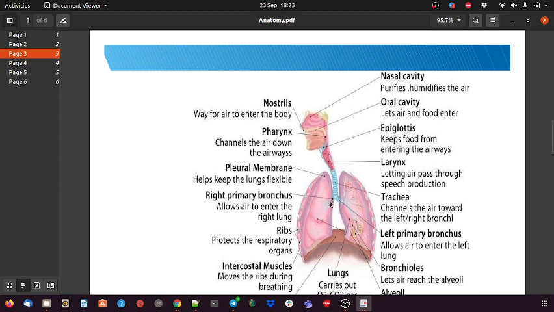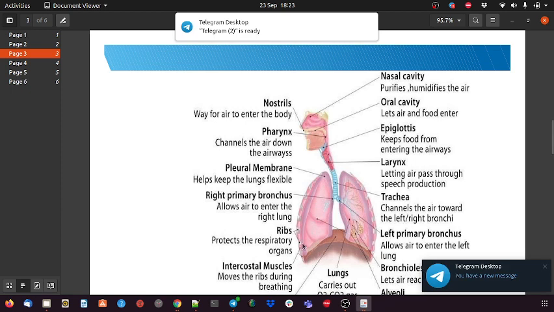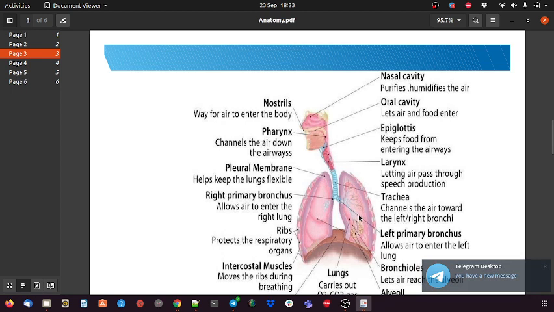The right lung is divided into three lobes, and the left has two. The reason is that because of the heart, there is one lobe less on the left side.